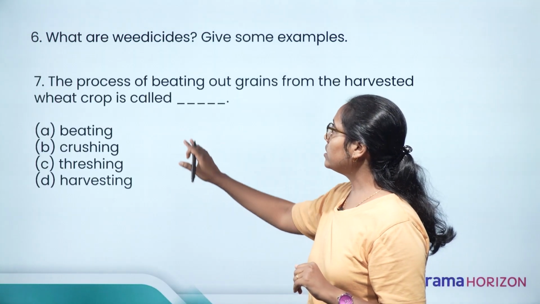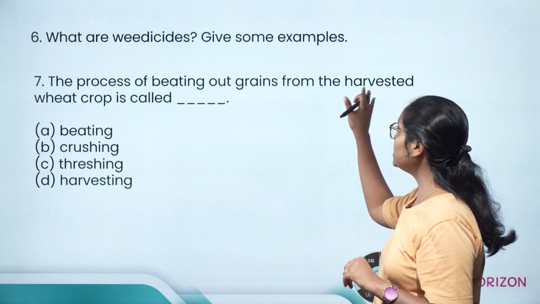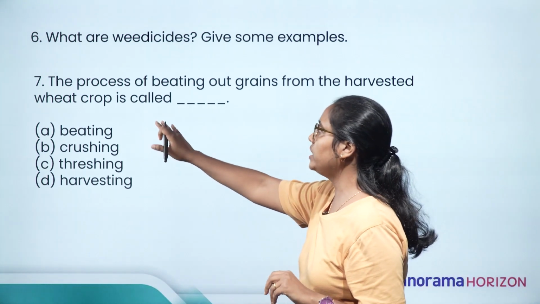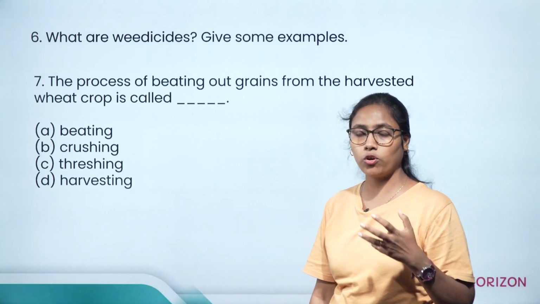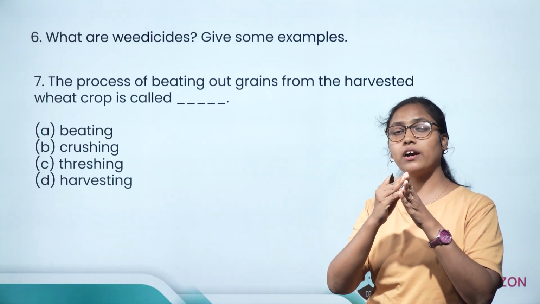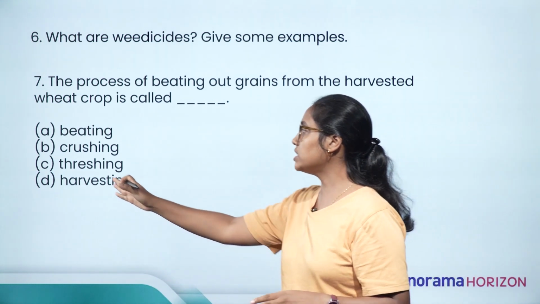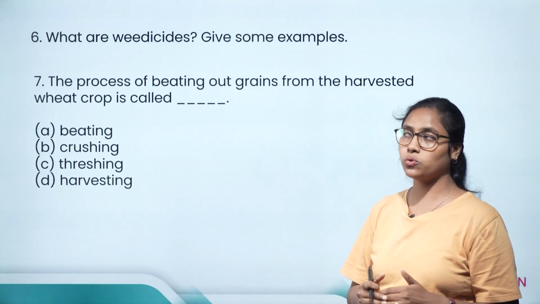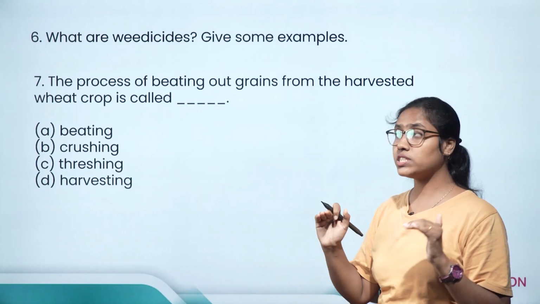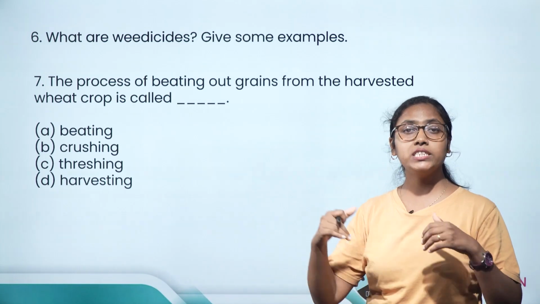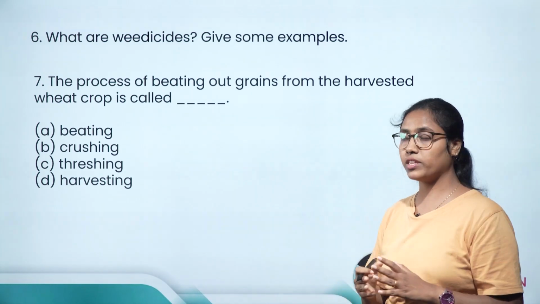Next question. The process of beating out grains from the harvested wheat crop is called. I have already told, the process of beating out grains from the harvested crop is known as threshing. Threshing is the process in which the grains are separated from the shaft.